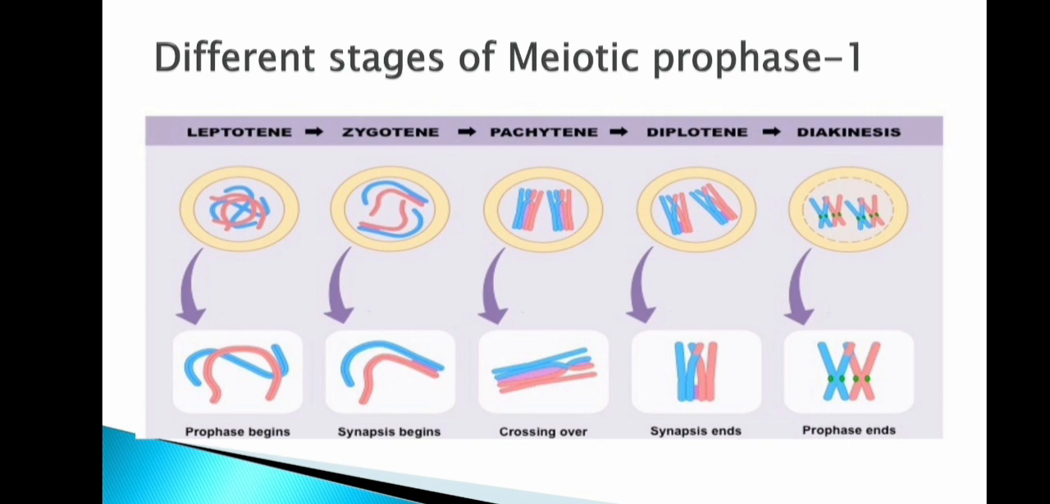This picture shows the different stages of meiotic prophase 1: leptotene, zygotene, pachytene, diplotene and diakinesis. These are the stages that occur in meiotic prophase 1.